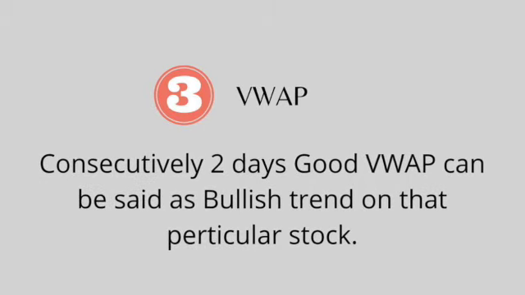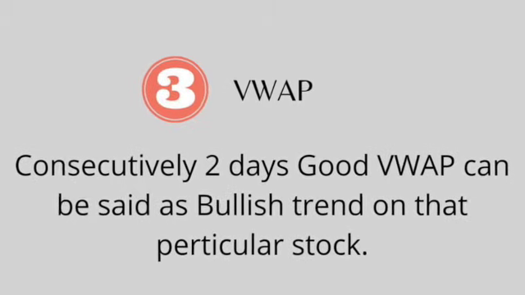Third is VWAP. It is the average of the buying and selling price of institutions and HNI category people. People are asking how to calculate it. We are not supposed to calculate it. It's easily available on the internet the next day. But you should have the knowledge of what a good one looks like.